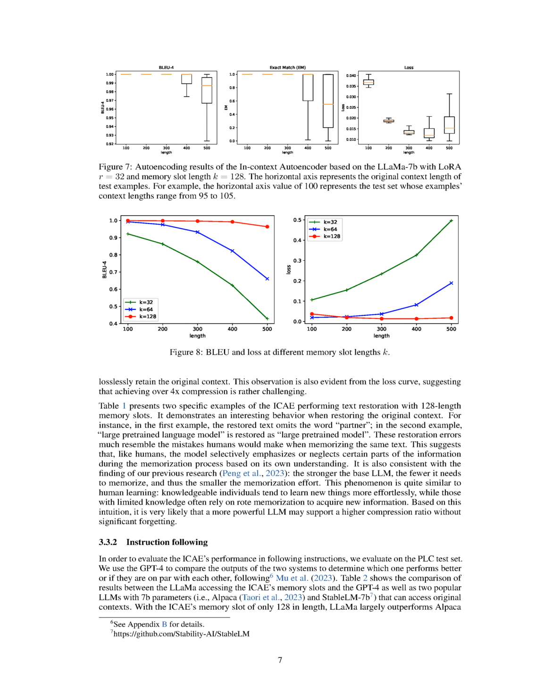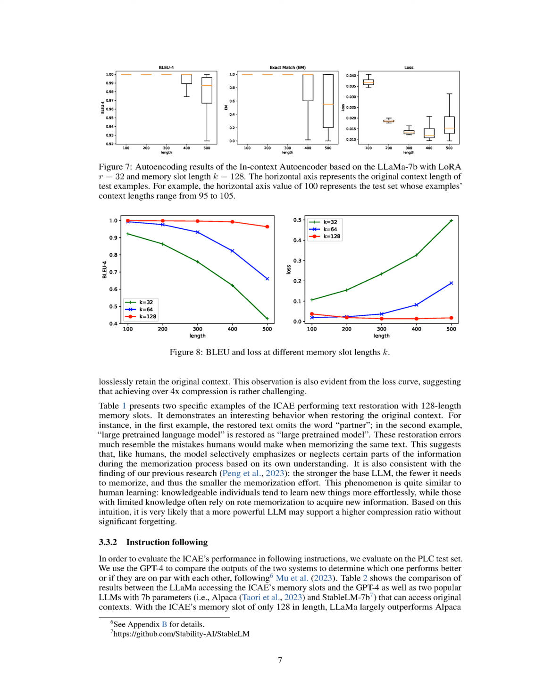Section summary. The autoencoding performance of the pre-trained ICAE is evaluated using BLEU, exact match, EM, and cross-entropy loss metrics. The ICAE demonstrates a low overall loss, indicating that the produced memory slots retain most of the original context information. However, as the context length increases beyond 400, both BLEU and EM scores decline, suggesting that a context length of 400 may exceed the memory capacity of the 128 length memory slots. Additionally, as the memory slot length decreases, the ICAE's ability to memorize longer samples deteriorates, indicating a challenge in achieving over 4x compression.